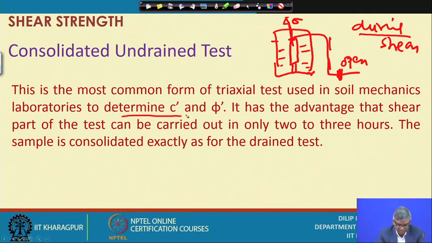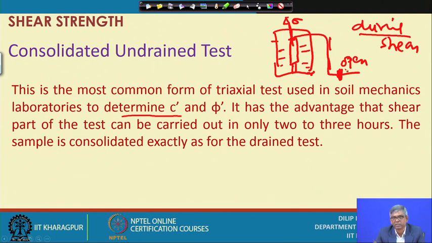It is also useful in the sense that during shearing, when we apply additional axial load, pore pressure develops immediately. We can keep some apparatus or monitoring so that we can measure the pore pressure at each load increment.